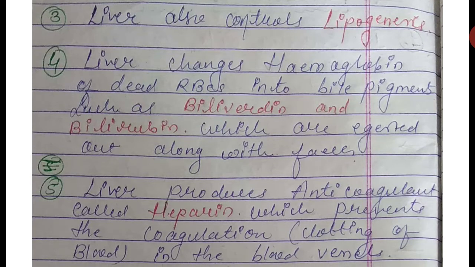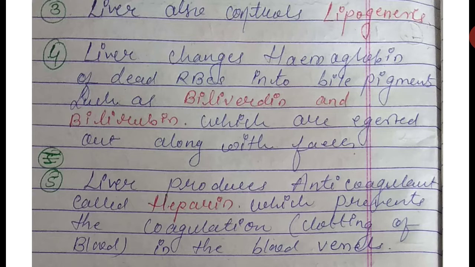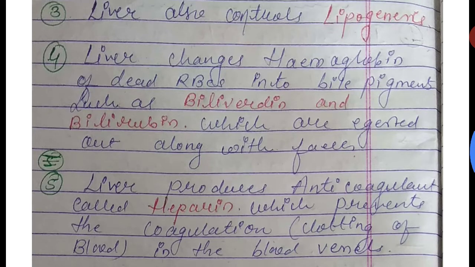Next function of the liver: the liver changes hemoglobin of dead RBCs into bile pigments such as biliverdin and bilirubin, which are excreted along with feces.